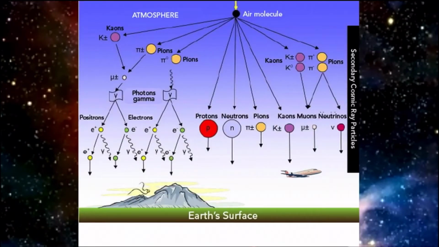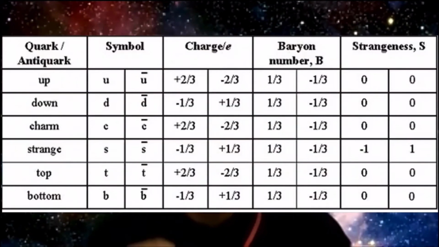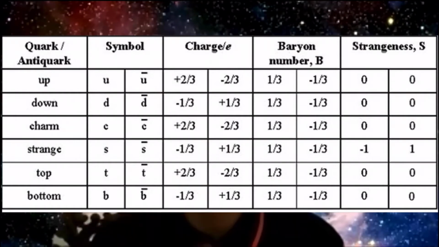Because of this, up and down quarks are generally stable and the most common in the universe, whereas strange, charm, bottom, and top quarks can only be produced in high-energy collisions, such as those involving cosmic rays and in particle accelerators. For every quark flavor, there is a corresponding type of antiparticle, known as an antiquark, that differs from the quark only in the sign of its properties, such as the electric charge, which have an equal magnitude but opposite sign, and is denoted with a bar at the top of its head.